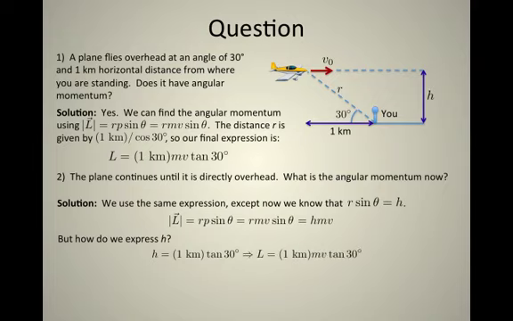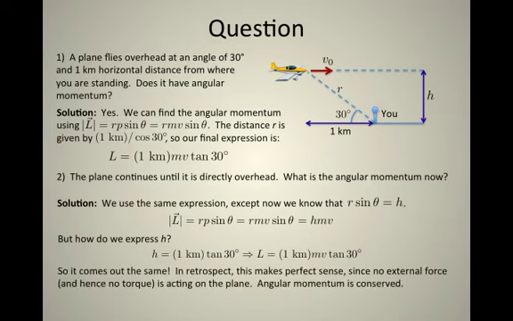And it turns out that we get back the same expression we had before, 1,000 kilometers times the mass times velocity times tangent of 30. So not only does it have an angular momentum when it's directly above you, but it's the same angular momentum. Actually, in retrospect, this should make a lot of sense. The airplane, moving at constant speed, doesn't seem to have any external forces acting on it. And therefore, it doesn't have any external torques acting on it. And therefore, angular momentum should be conserved. It should be a constant quantity. And in this case, it did come out to be constant.